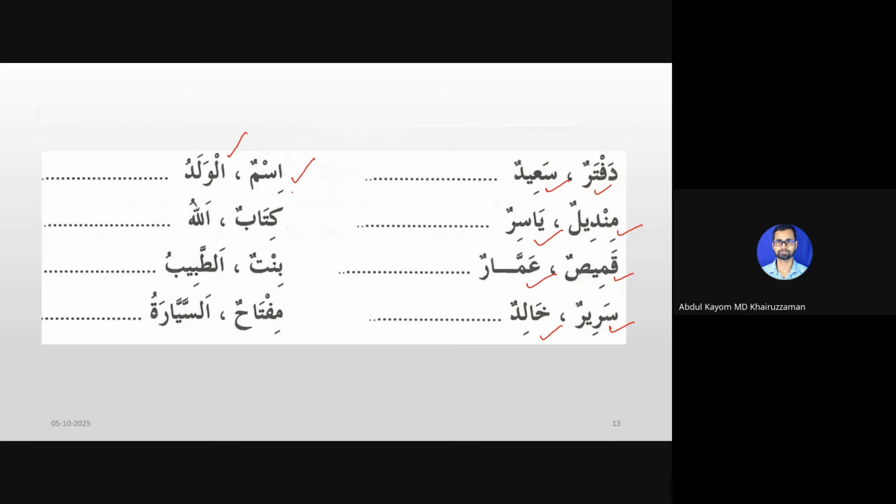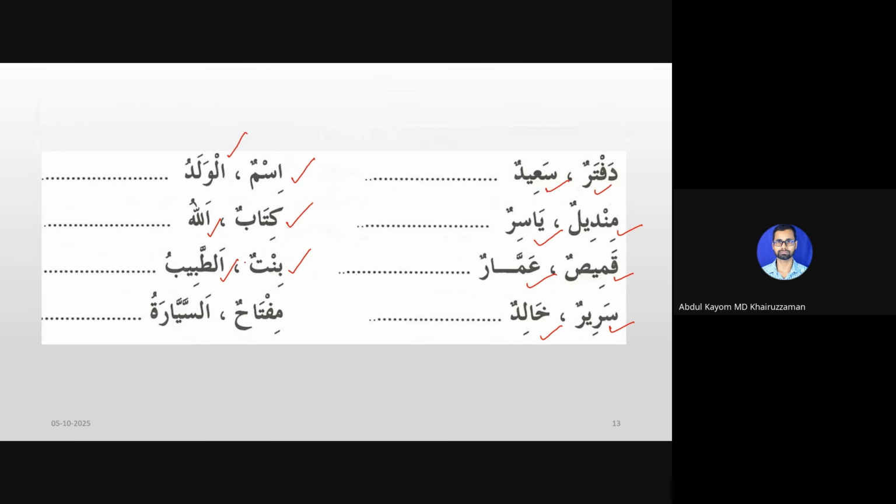Then we have Kitabun Allahu. We want to say Allah's book, the book of Allah, so we say Kitabullahi. Then we have Bintun At-Tabibu. Bintun means girl or daughter, and At-Tabibu means the doctor.